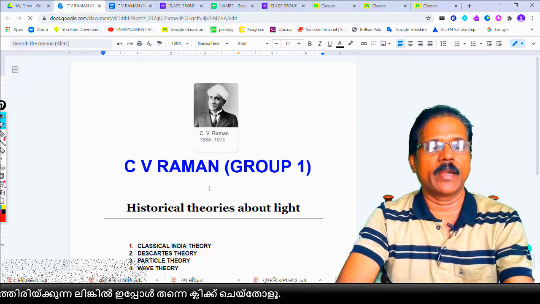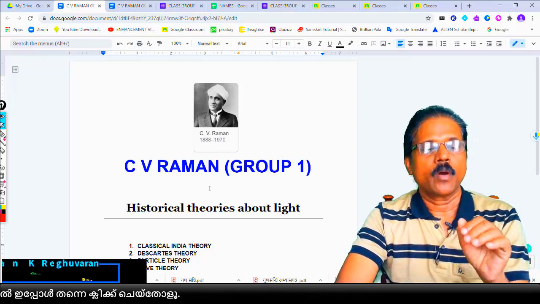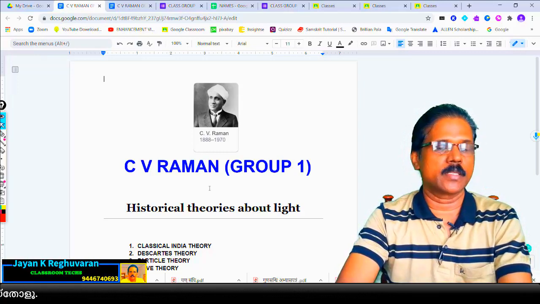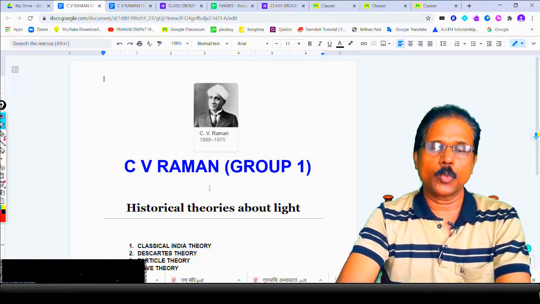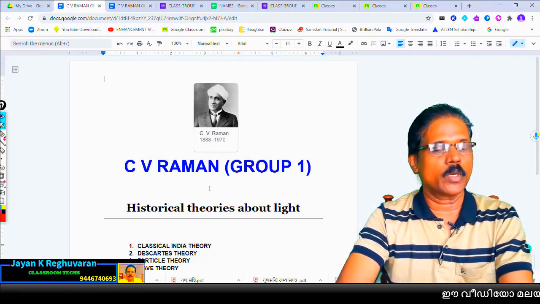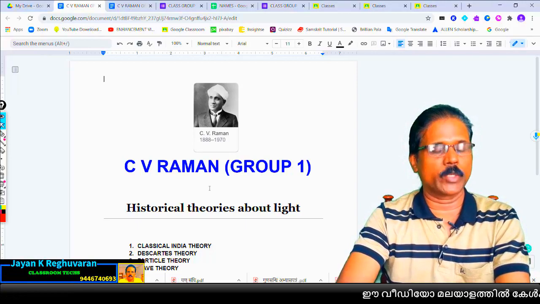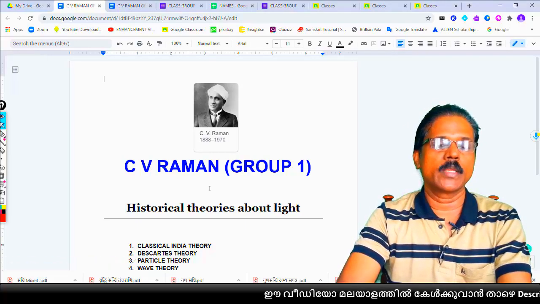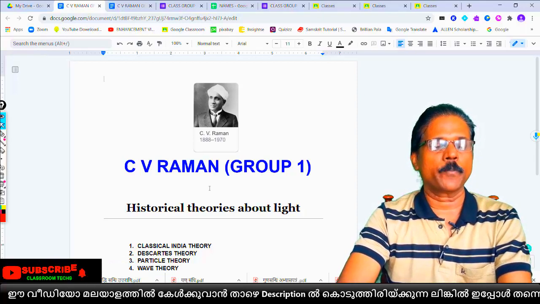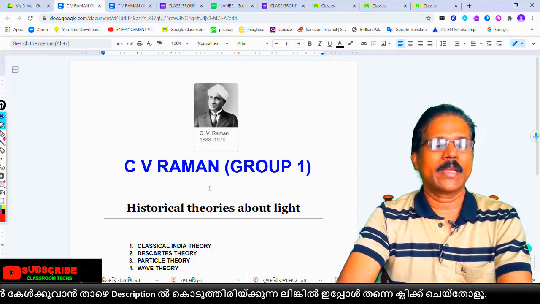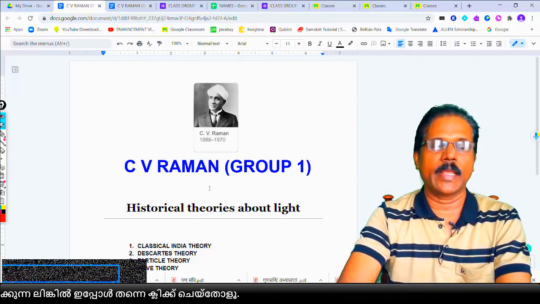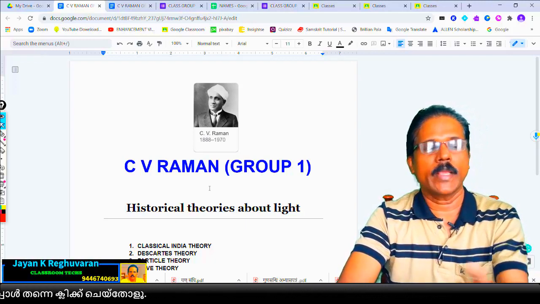I have given the name of a scientist to each group. First group is CV Raman group, second group is Isaac Newton group, third is Einstein group, fourth is Madam Marie Curie group, and last is Stephen Hawking's group. All are physics scientists. I have done this only to give some extra knowledge to the children.